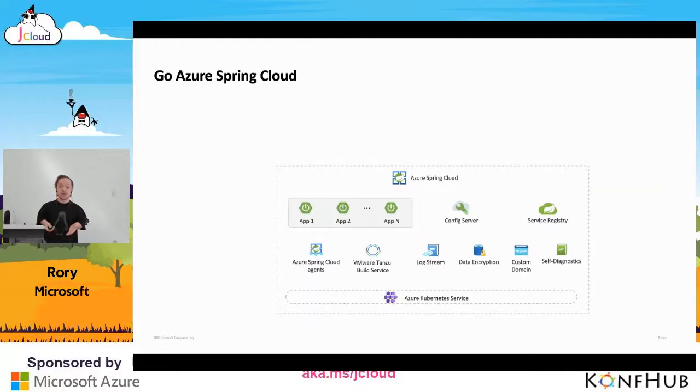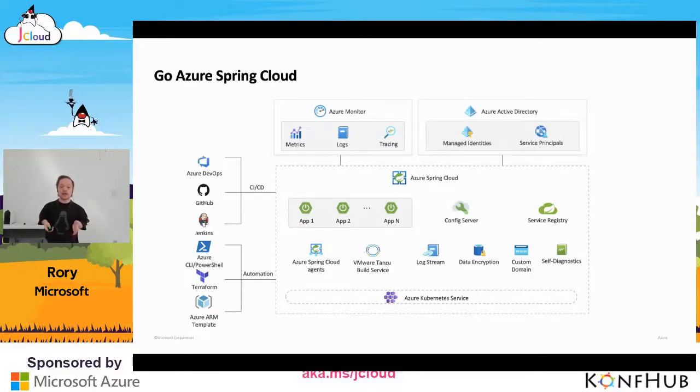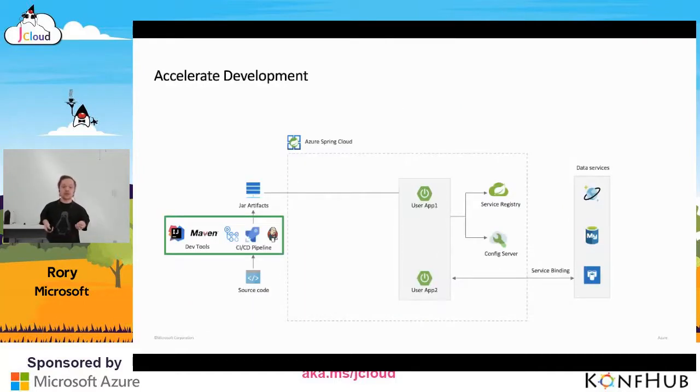We also have the ability to tie into the build service, the Azure Spring Cloud build service. And let's have a look at exactly how we can do that via the connection of our CI/CD and our automation platforms. We'll also look at how to do distributed tracing with Azure Monitor, and then finally also look at integrating with Azure Active Directory.